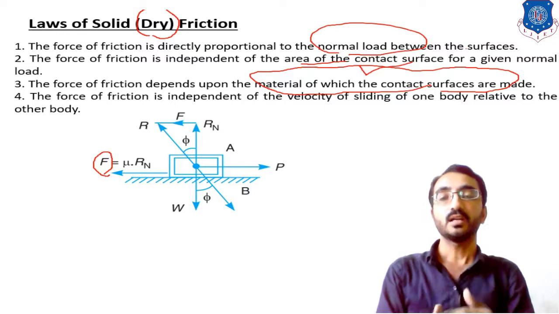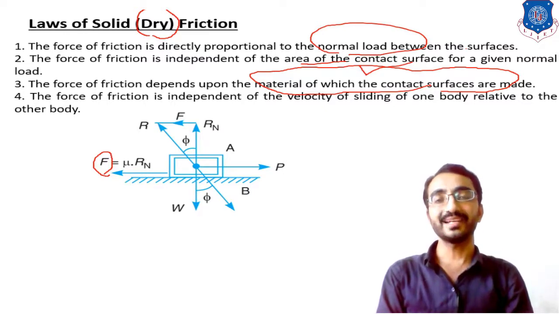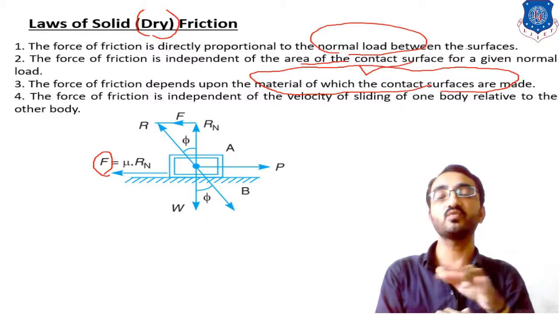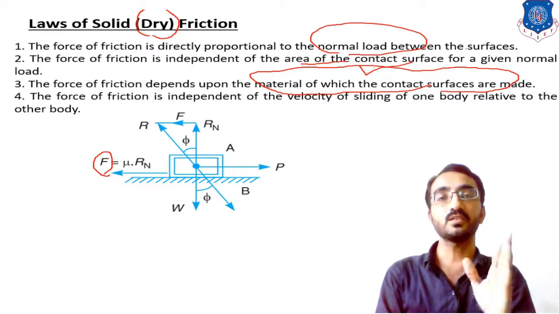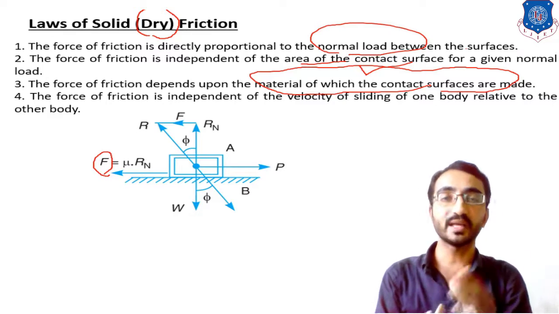If the surface roughness is very low, so in that case we can say the amount of friction will be high. But if the surface is very smooth, the roughness is very less, so in that case the amount of friction will also be very less.